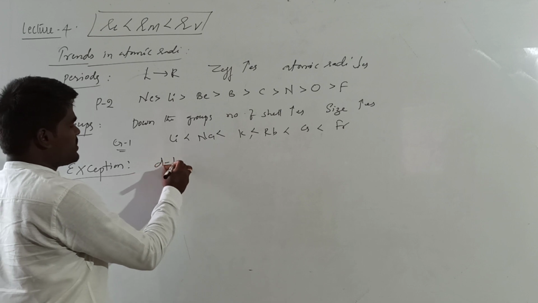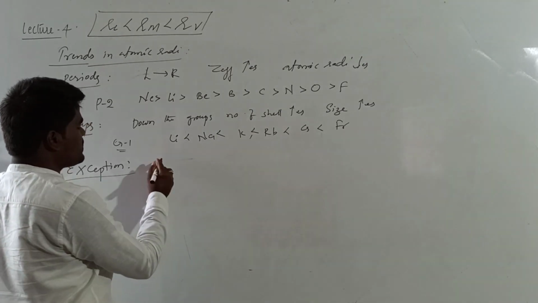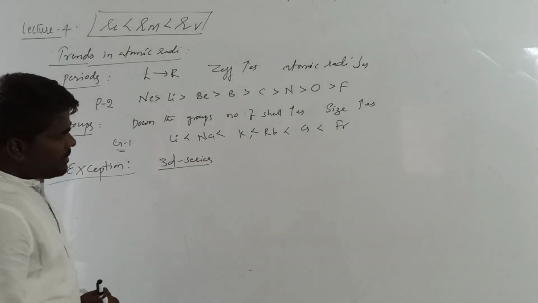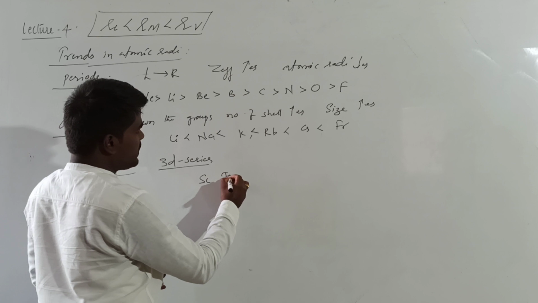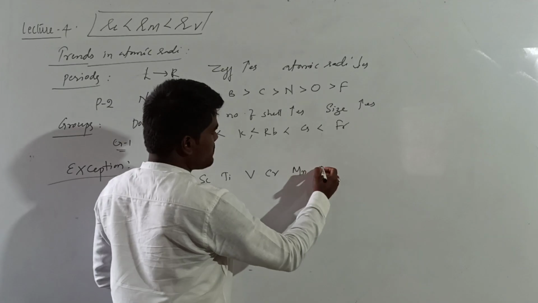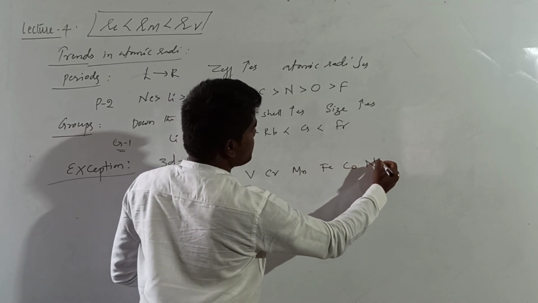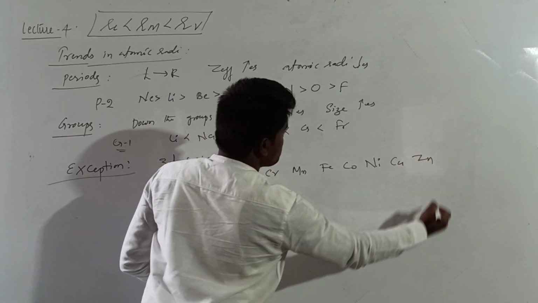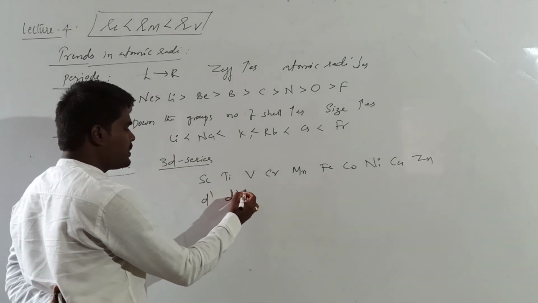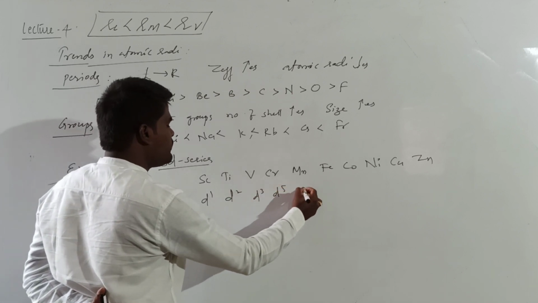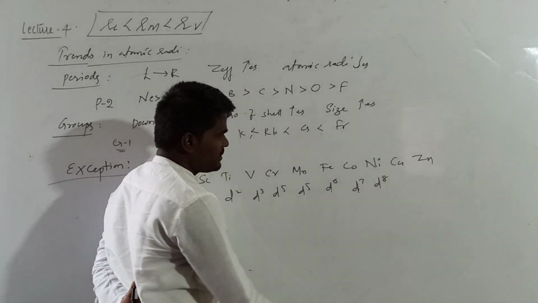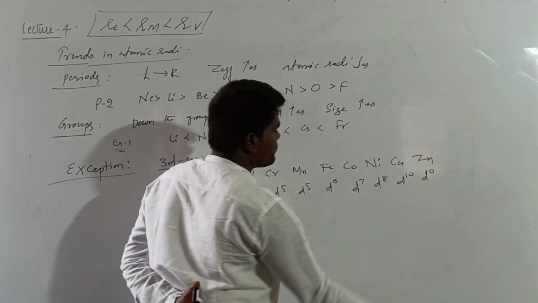Exception in case of d block elements, that is in 3d series we see. What is 3d series? It is scandium, titanium, vanadium, chromium, manganese, iron, cobalt, nickel, copper, zinc. What are their configurations? d1, d2, d3, d5, d5, d6, d7, d8, d10, d10.